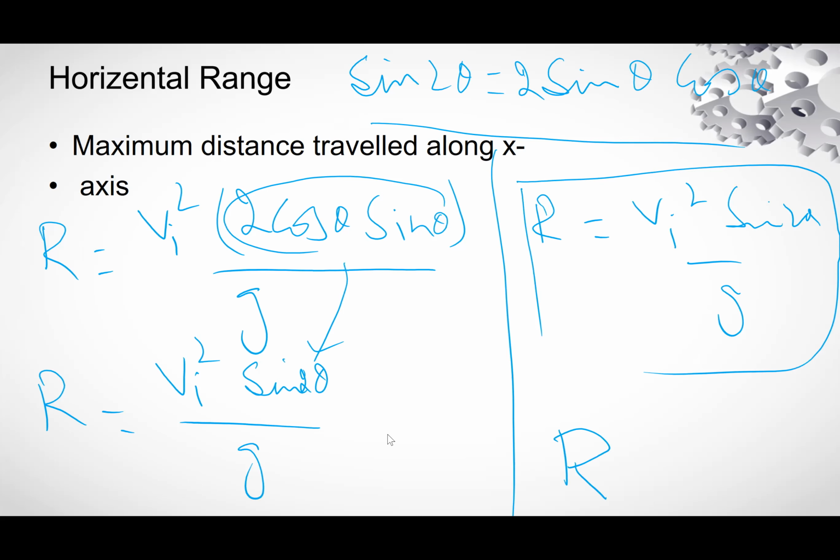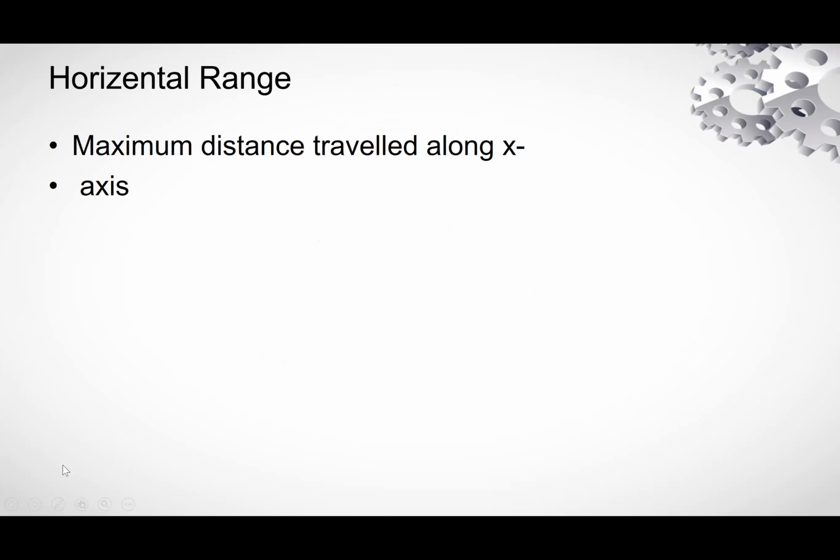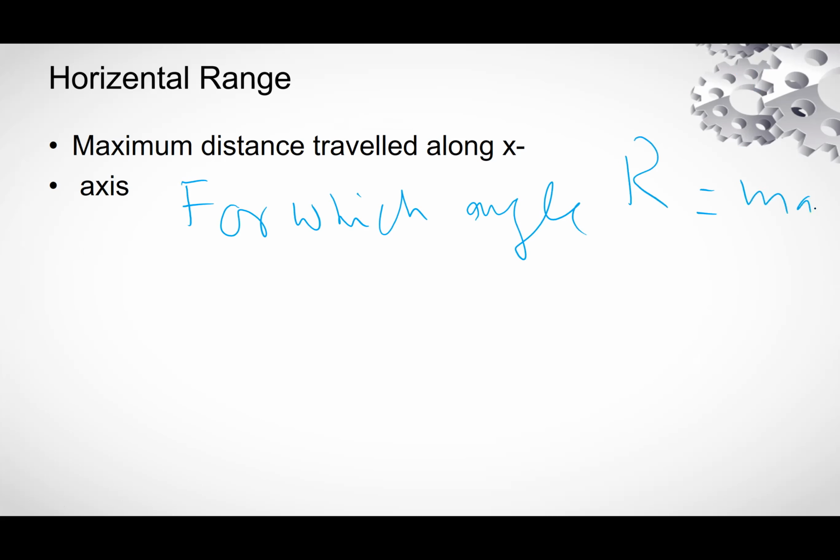Now we will do some verification. For which angle will the range have maximum value? Range will be maximum if sine 2 theta is equal to 1.